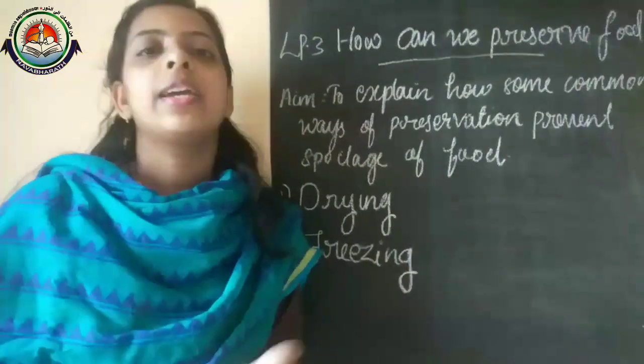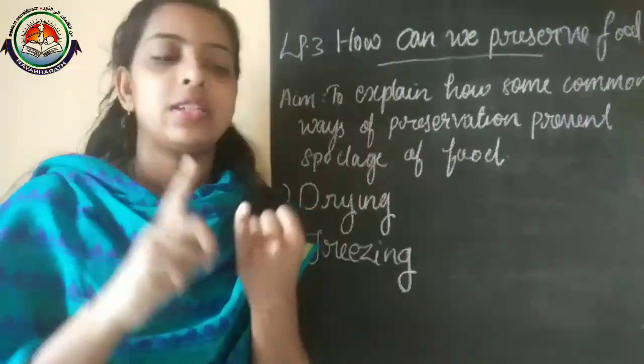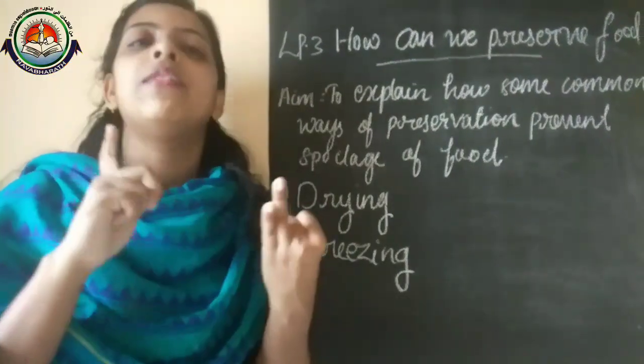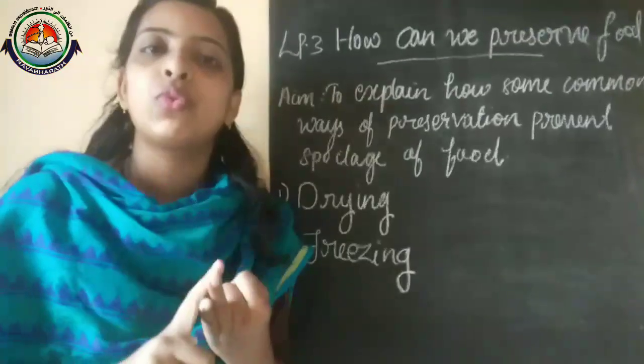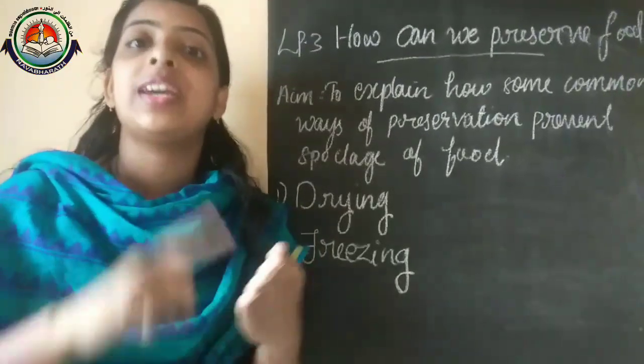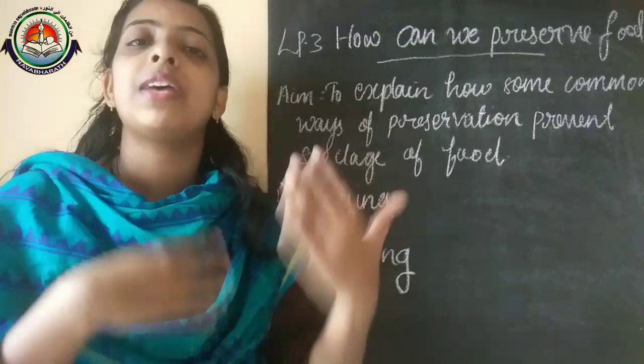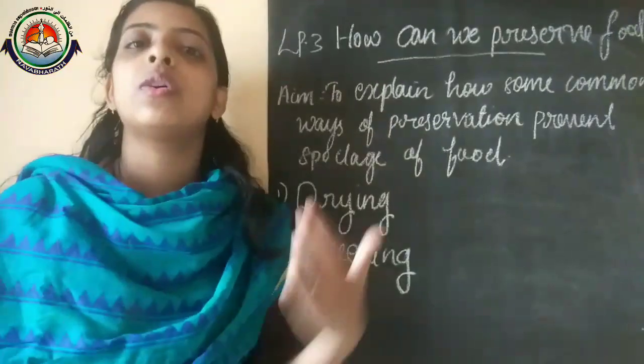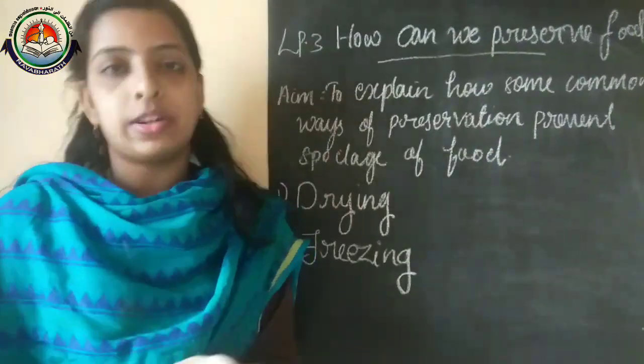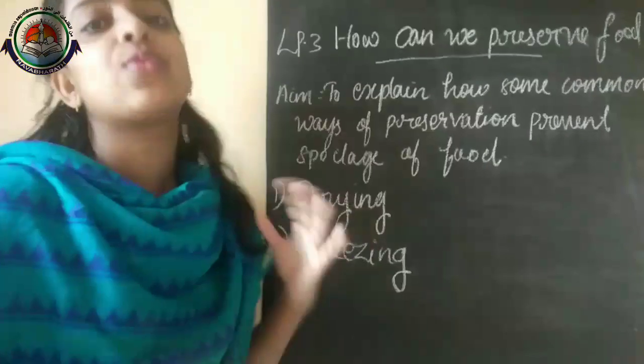We will keep it in the fridge. Not only cooked foods, we can keep vegetables, fruits, meat, chicken, fish, and milk also in refrigerators. That is considered freezing.